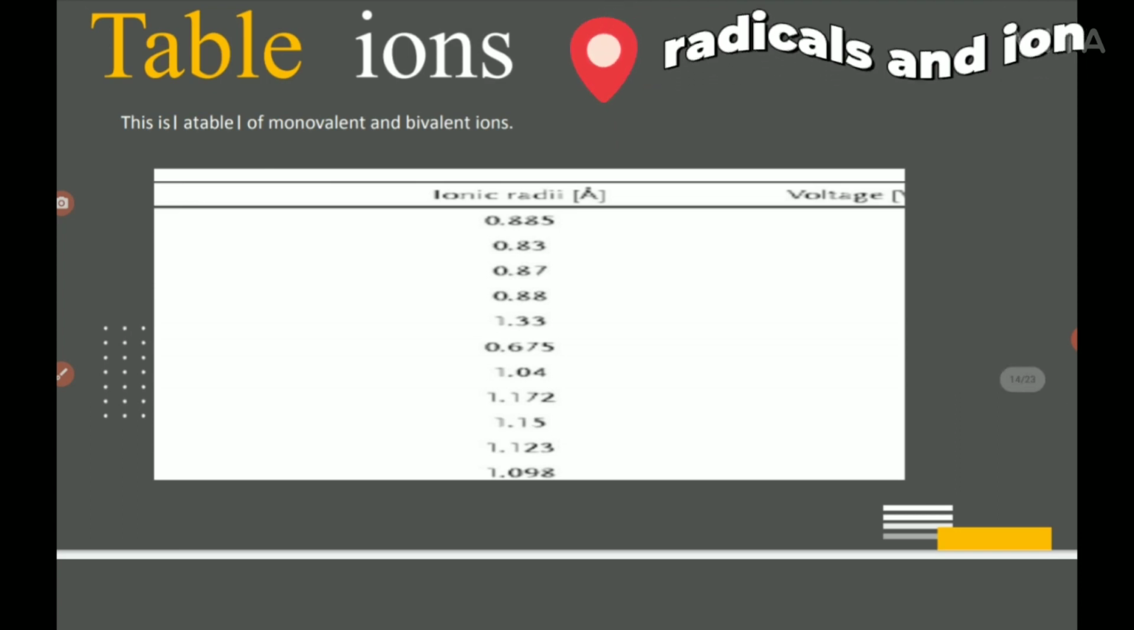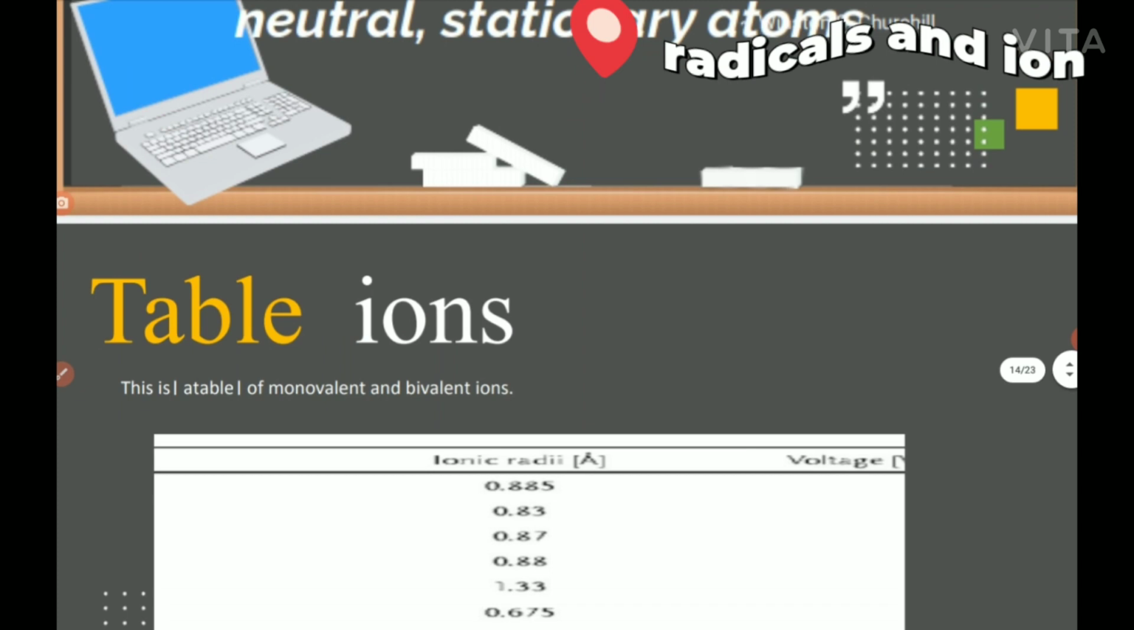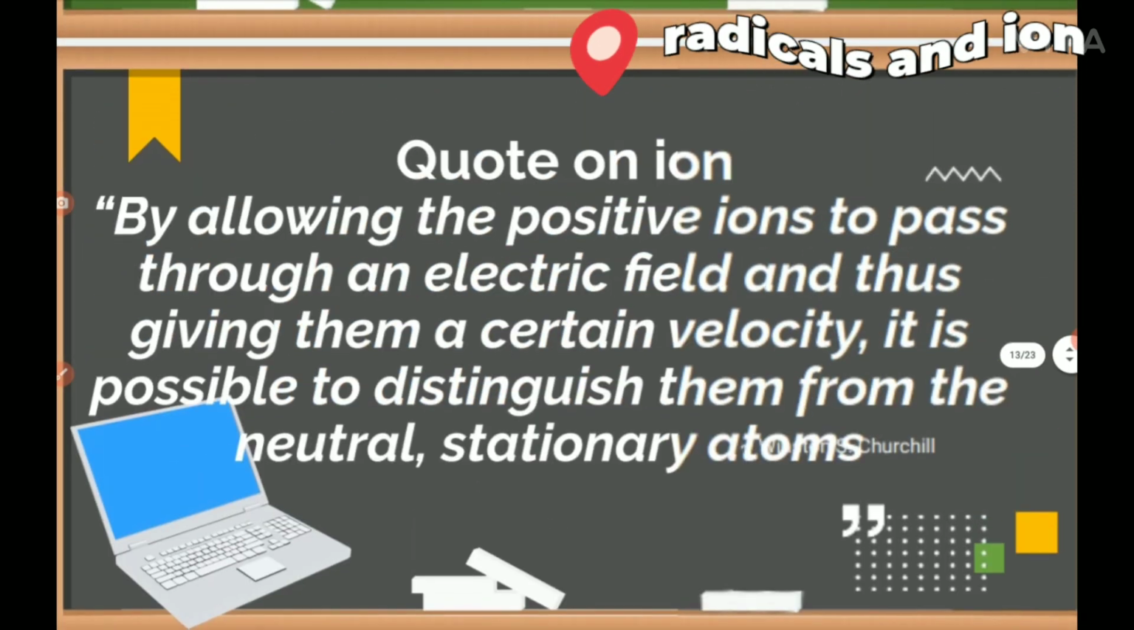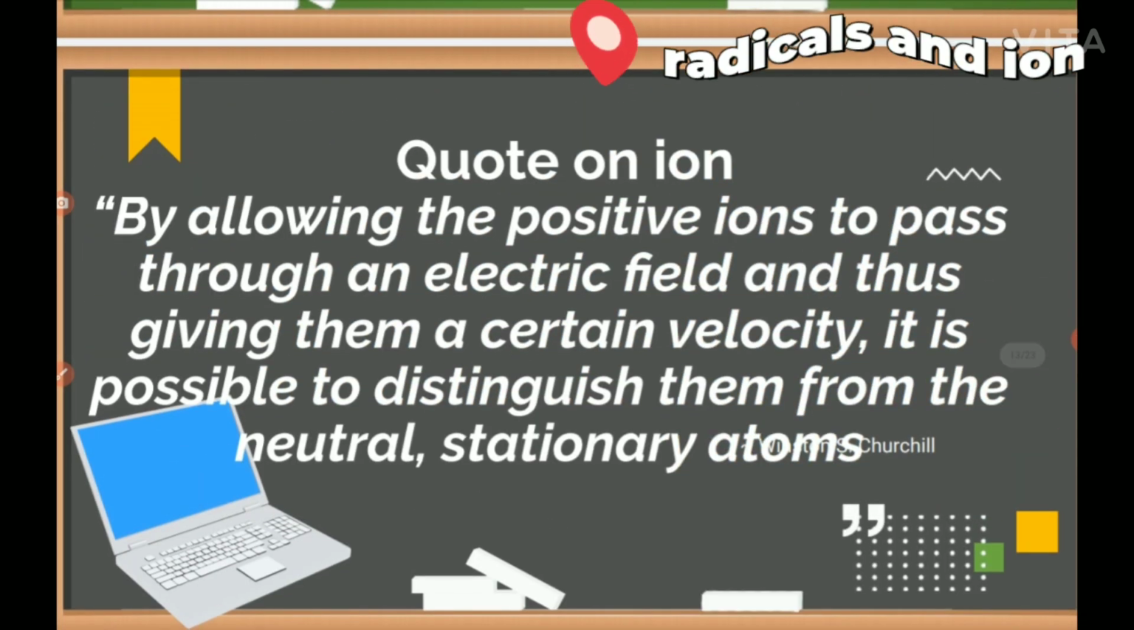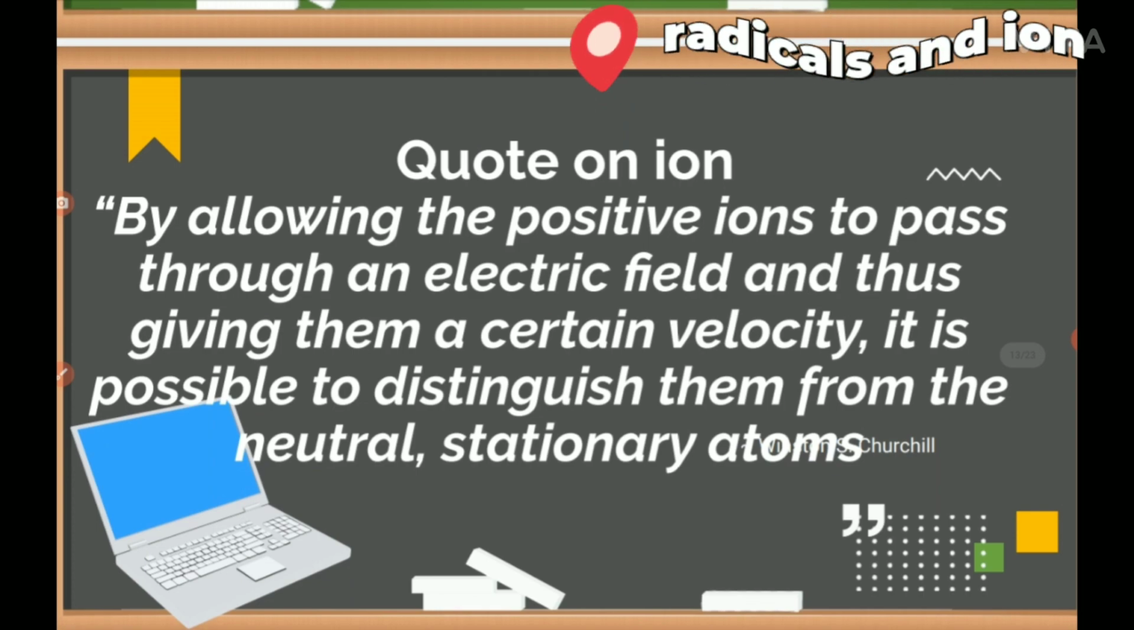Here is a table. Wait, let me show it to you first. So here is a table. It says all the things: voltage, ionic radius of different ions. You can see it properly afterwards.